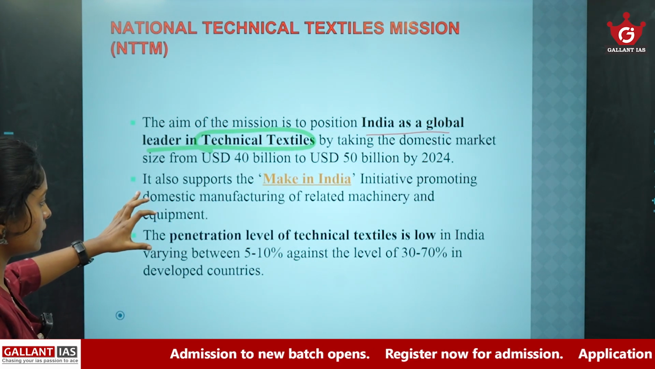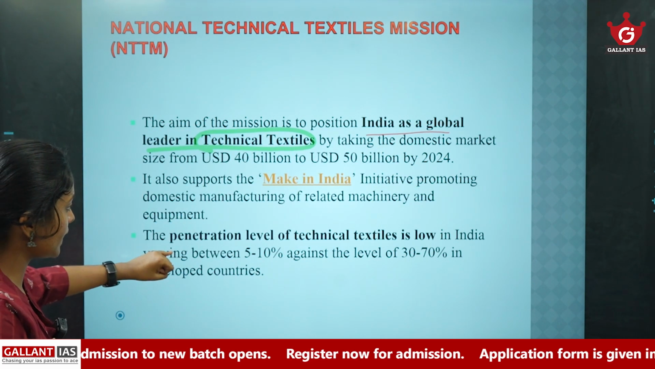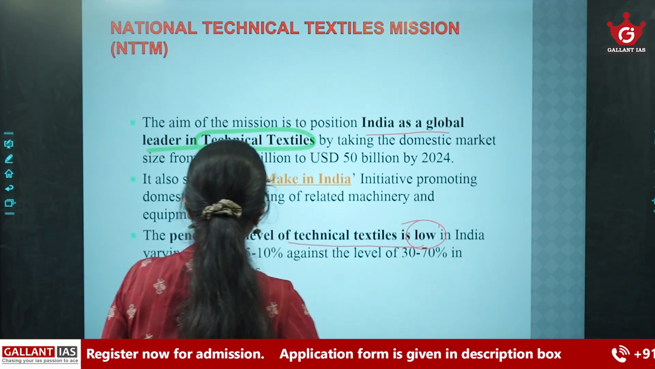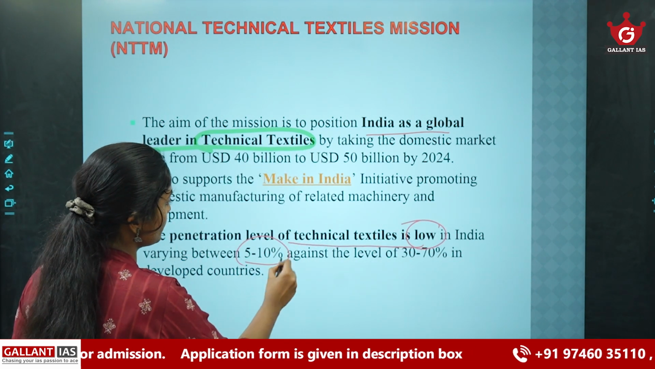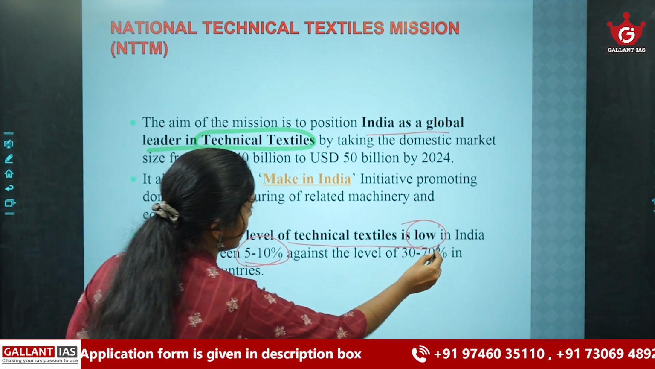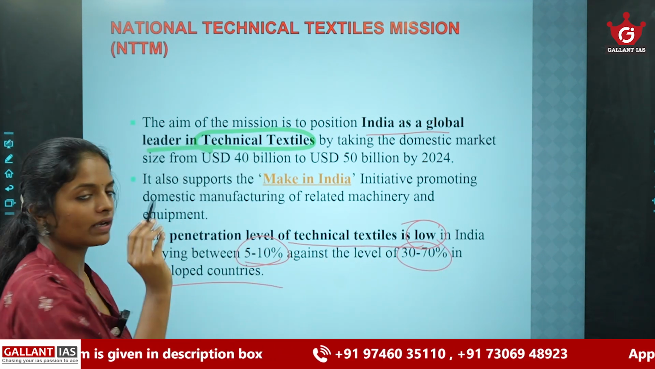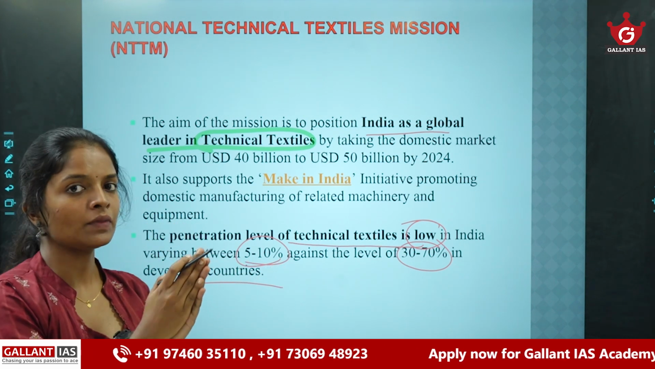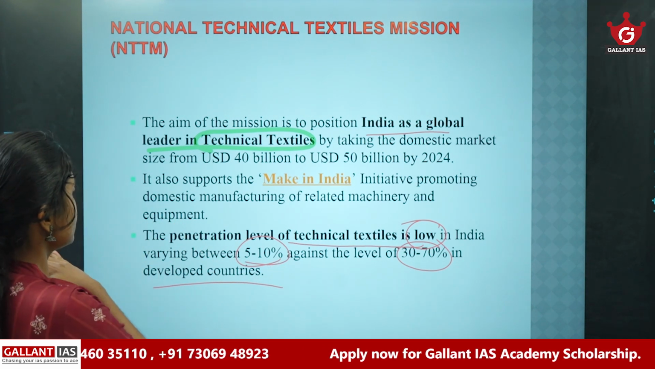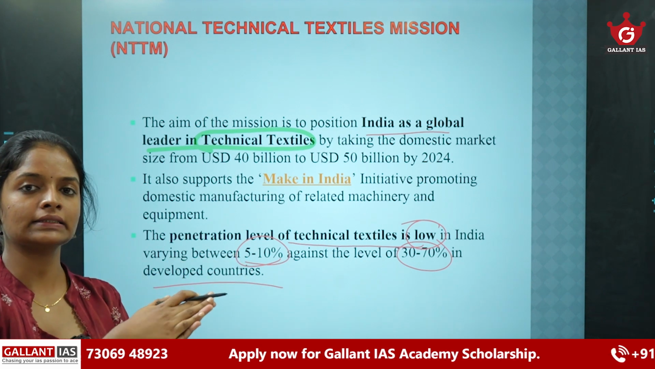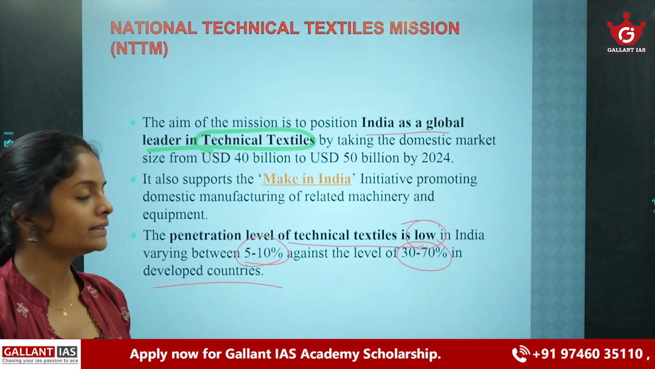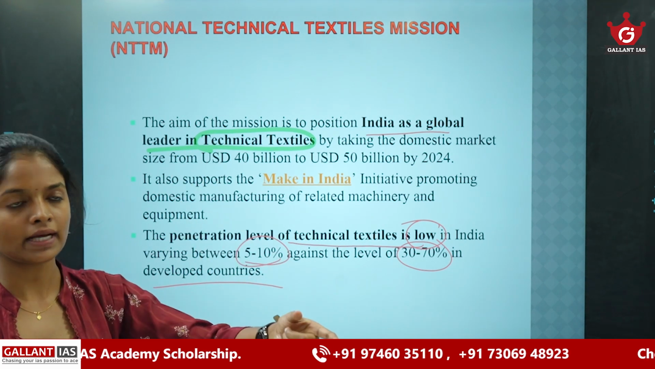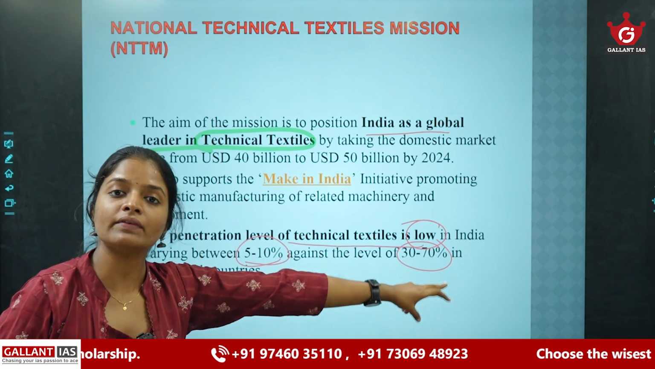Here there is a fact, a data point: the penetration level of technical textiles is low in India, varying between 5 to 10% against the level of 30 to 70% in developed countries. So UPSC may provide this type of data and we may get confused. So the penetration level of technical textiles is actually low in India, only around 5 to 10%. But in developed countries, it is around 30 to 70%.